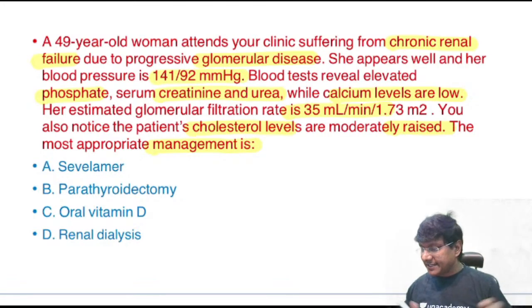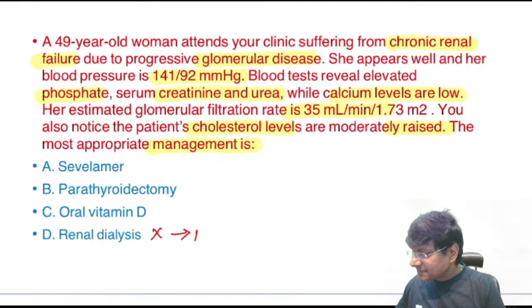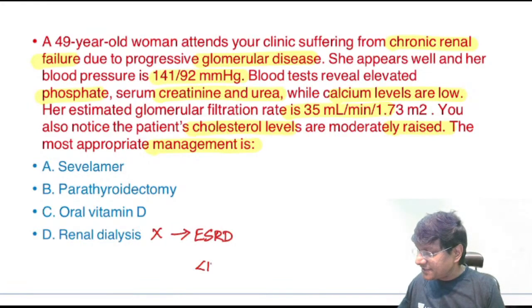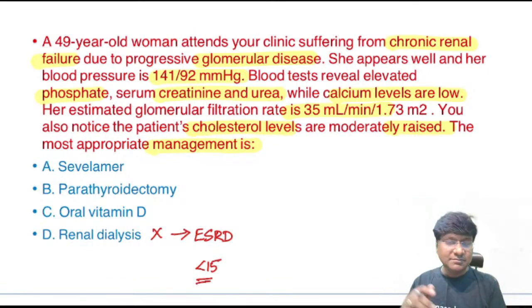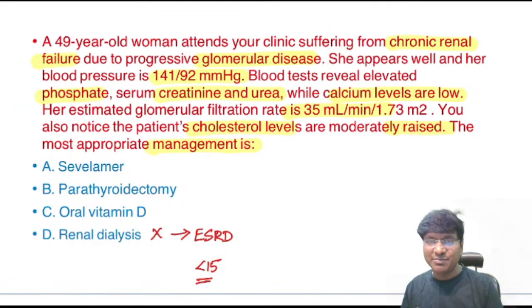No, it is not renal dialysis. So when will you do renal dialysis? You will do renal dialysis when the patient is in end-stage renal disease, that is when the GFR is less than 15. That is the point when we do renal dialysis. It is not all the patients with chronic renal failure we will be doing the renal dialysis. You have to remember this very, very important point. So the answer is not renal dialysis.